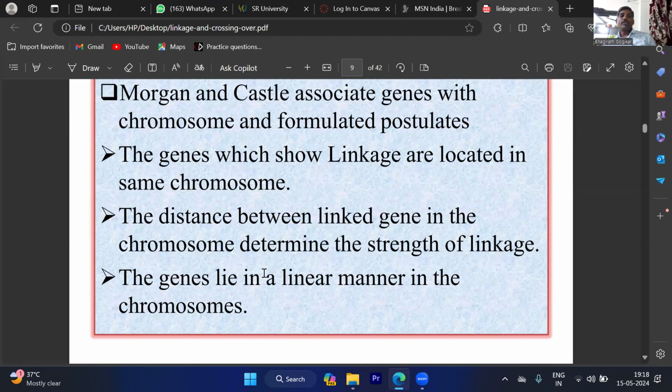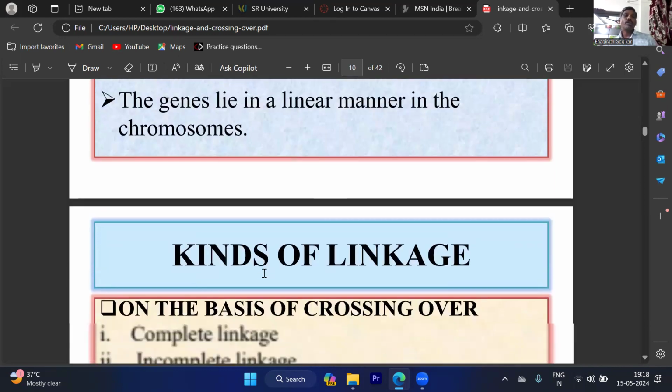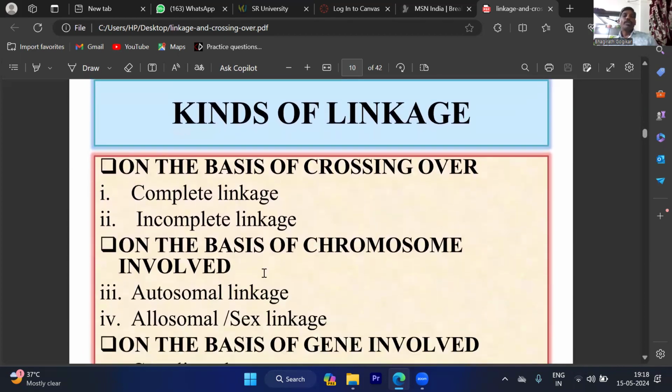The genes which show the linkage phenomenon are automatically located on the same chromosome. The distance also indicates the strength of linkage. The genes are arranged in a linear fashion in the chromosomes. So next, kinds of linkage.